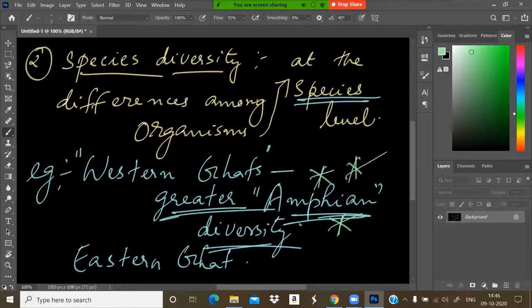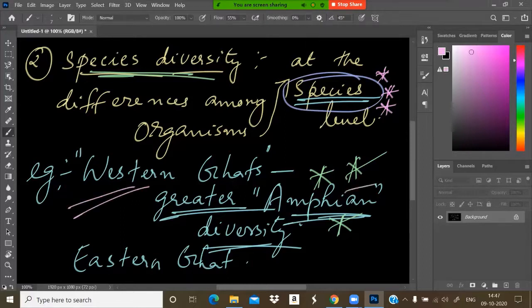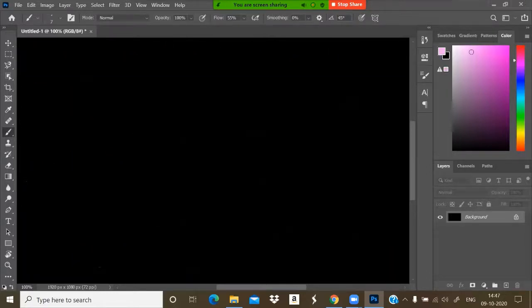So the second level of biodiversity is species diversity. That is the differences among organisms at the species level. Example: the Western Ghats and amphibians. Okay, and the third level of diversity is ecological diversity.